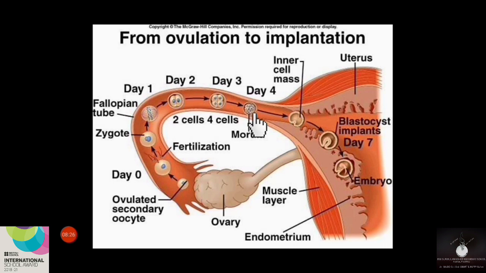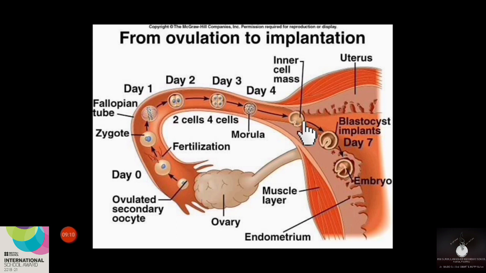Gradually, the morula will change into another form. We can call this form the early blastocyst stage. This is the early blastocyst stage, and during this stage, the mass of cells which can be seen in the morula will arrange itself as an outer layer. We can see this outer layer, and the remaining cells can be seen as an inner cell mass also. Here you can see an inner cell mass.